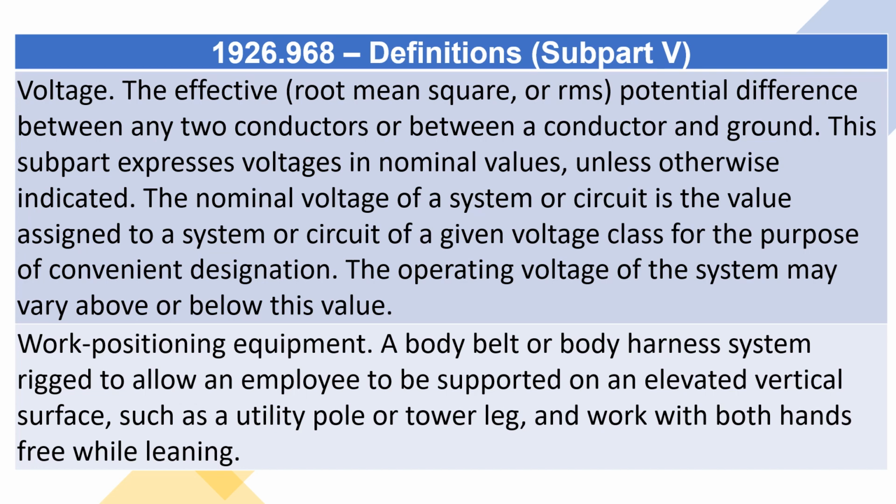Work positioning equipment. A body belt or body harness system rigged to allow an employee to be supported on an elevated vertical surface, such as a utility pole or tower leg, and work with both hands free while leaning.